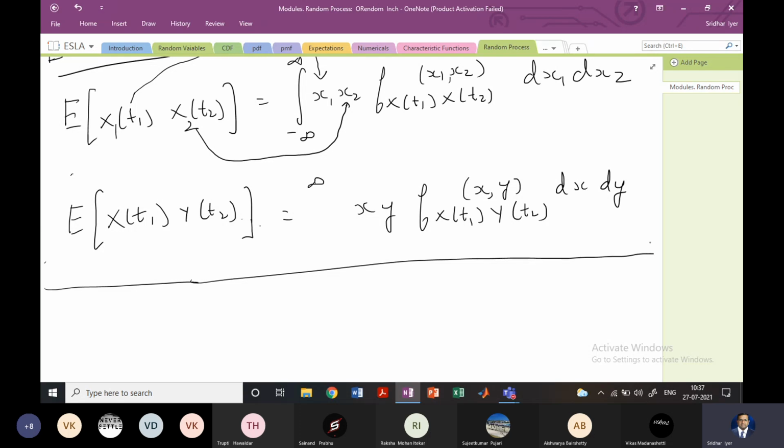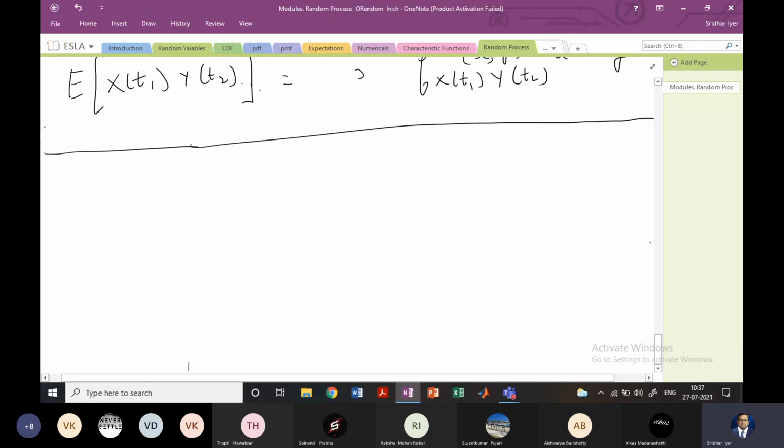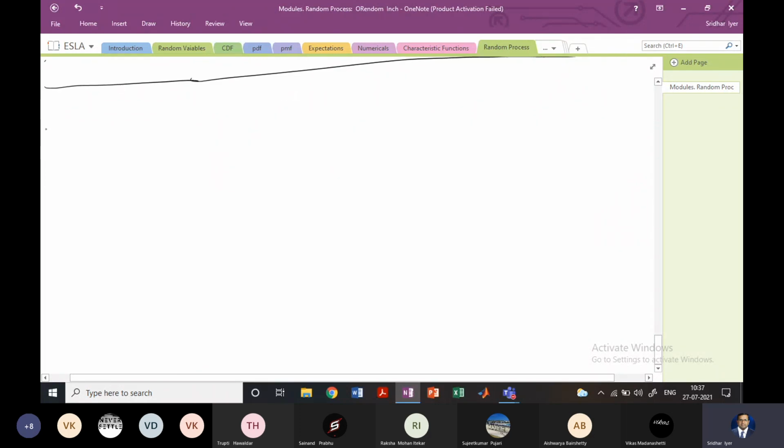A very important concept in random processes is known as stationarity. Whenever we speak about a random process, we always try to understand whether it is stationary or non-stationary, and depending on the application, we deal with a stationary or a non-stationary random process.